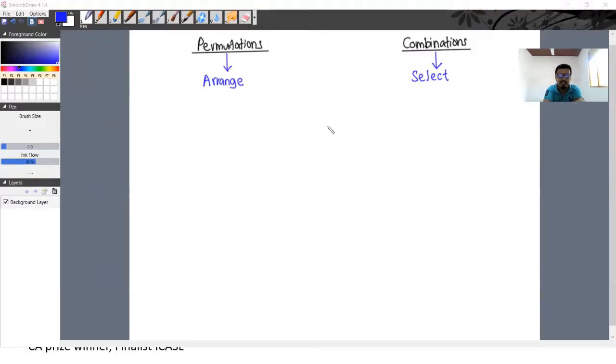So what is the difference between arranging and selecting? Whether these two terms are the same.